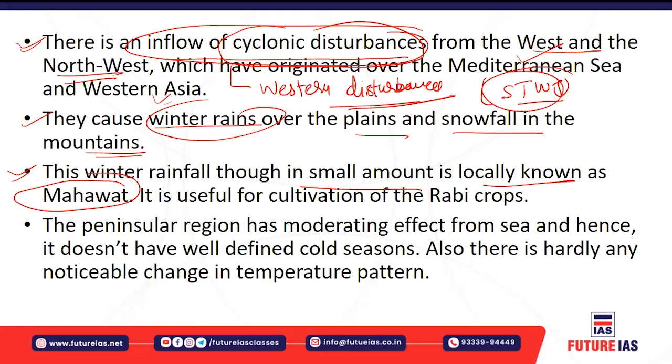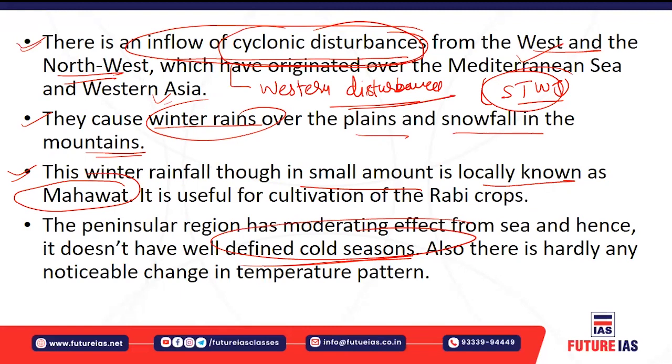also has the moderating effect from the sea. The sea, because of the high humidity, does not have a characteristic cold season, right? So all coastal areas do not have a characteristic or well-defined cold season, because there is always a moderating influence from the sea towards the coastal area, right?